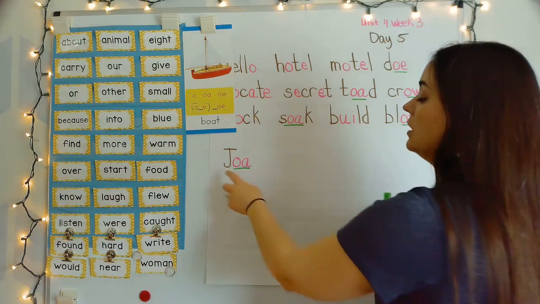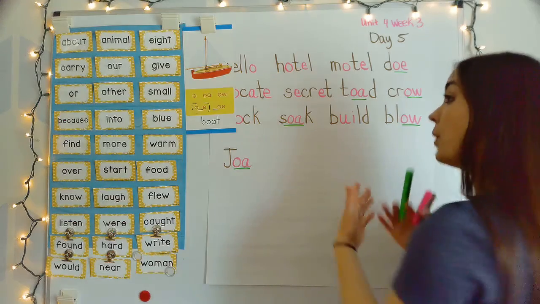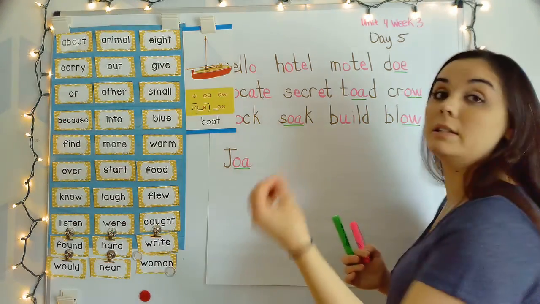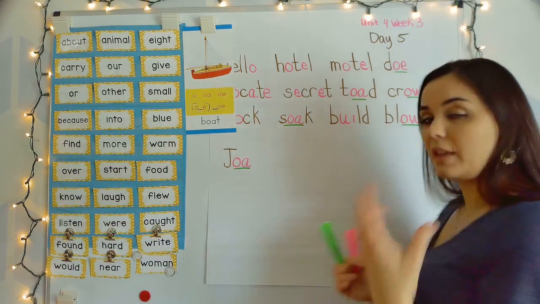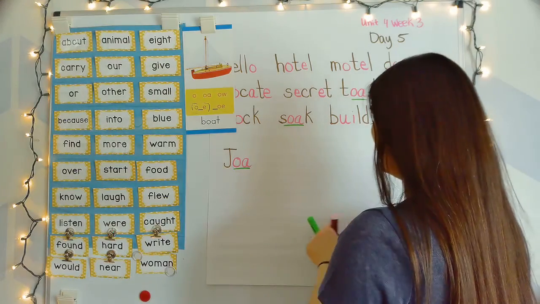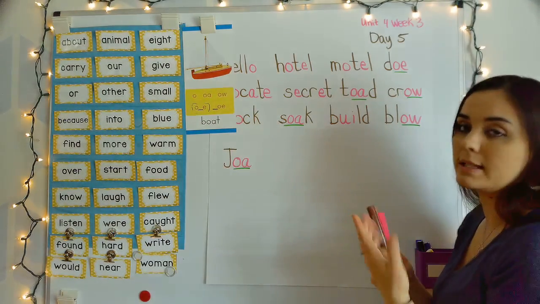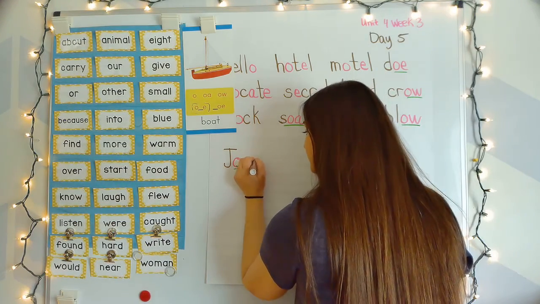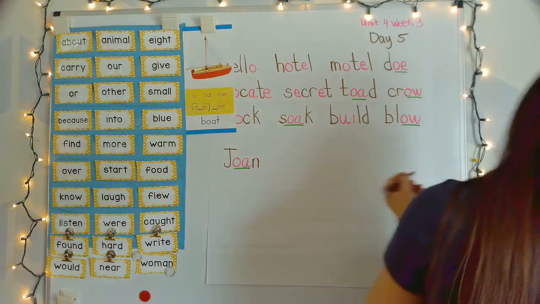It will never be ja-o-a. That's if they both had the long sound. Or it will never be ah-ah, ja-ah-ah. You won't see that as a sound in any word. You just have to know that those two together will always say the long O sound. Ja-o, Joan.